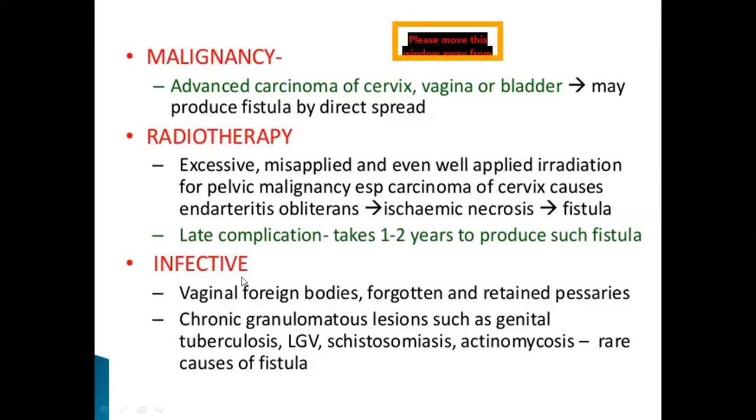Whereas infective causes like vaginal foreign bodies or forgotten, retained pessaries, and chronic granulomatous lesions like genital tuberculosis, lymphogranuloma venereum, schistosomiasis, and actinomycosis are the rare causes of fistula. But we commonly see old women with UV prolapse, for whom pessaries were kept and forgotten and retained for long periods, coming with leaking of urine, and we may see fistulas.